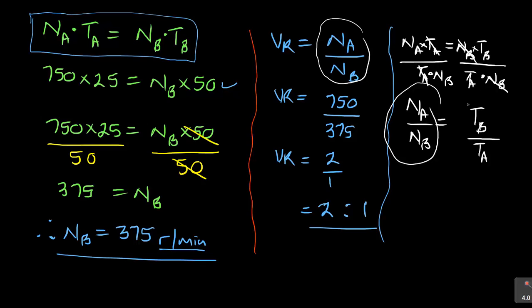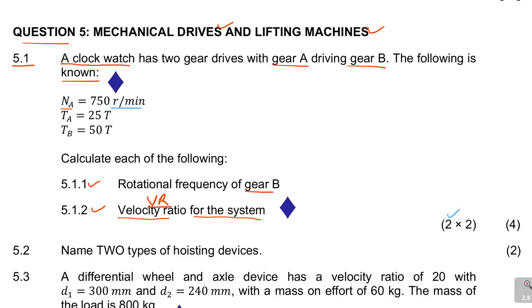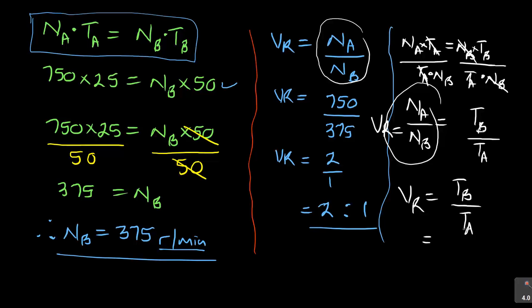You can also use, because if this is our velocity ratio, it also means our velocity ratio can be equal to TB over TA. That's another formula. Then you're going to say TB, they gave us 50 and TA is 25. So it is 50 over 25, and it's 2 over 1. So the ratio again is 2:1. You understand what I'm saying?